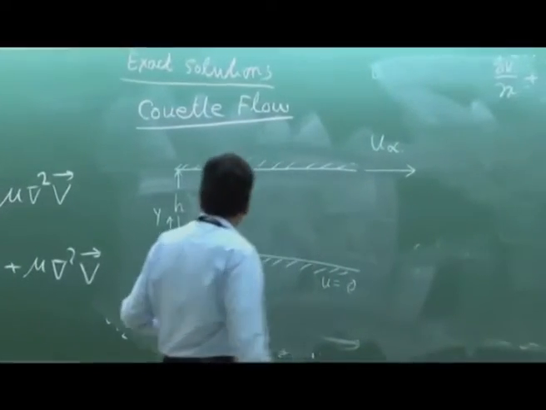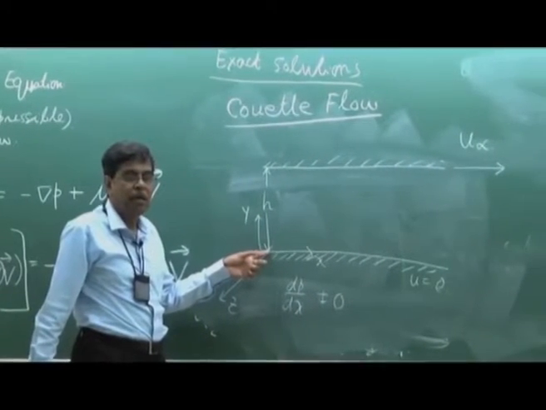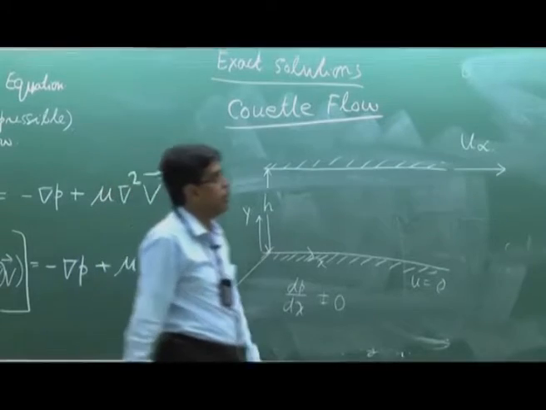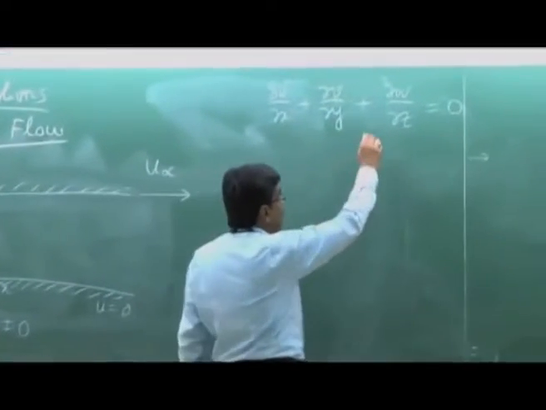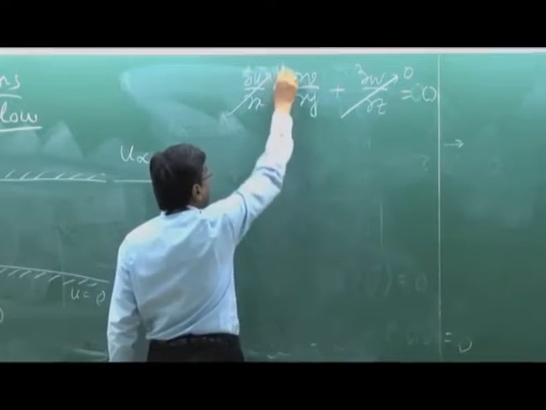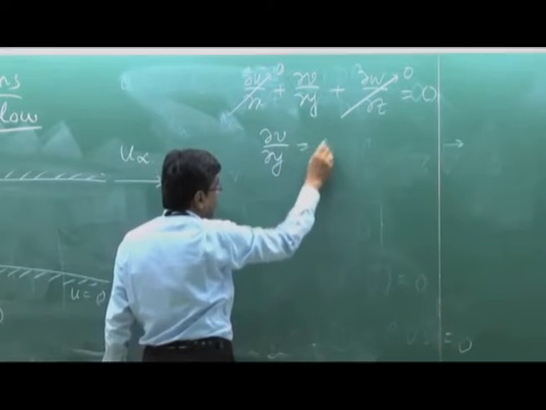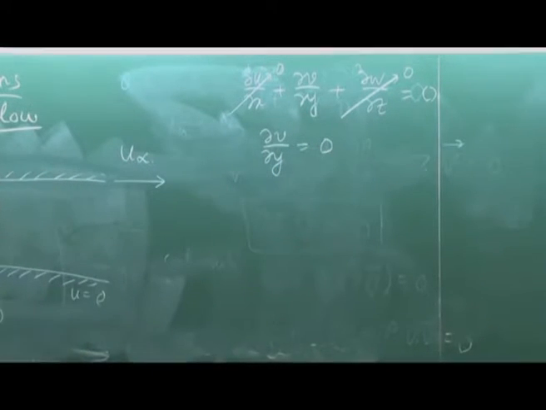And moreover, this flow does not have any W component. So this becomes 0. Now for a fully developed flow, del U del X is 0. So the consequence of this is del V del Y is 0.